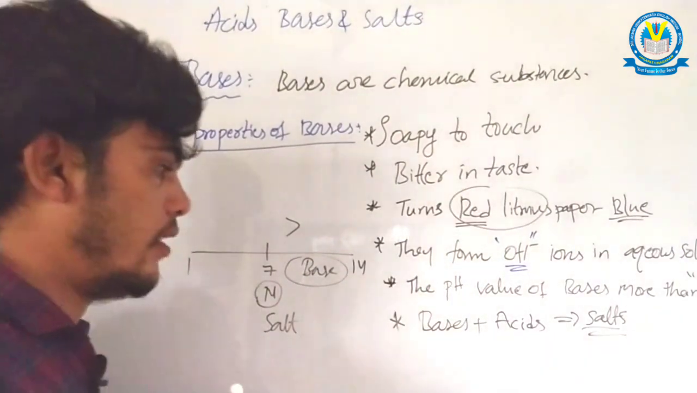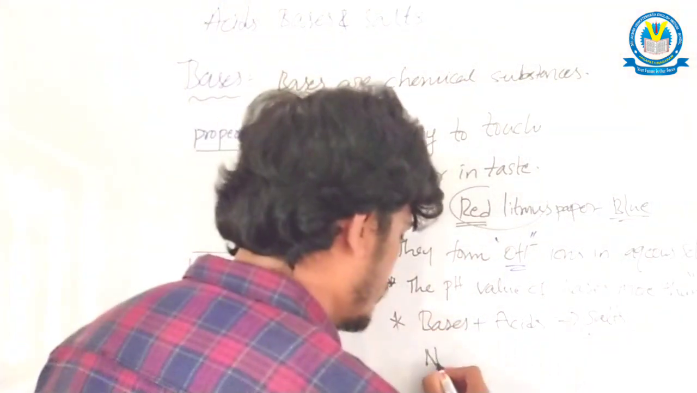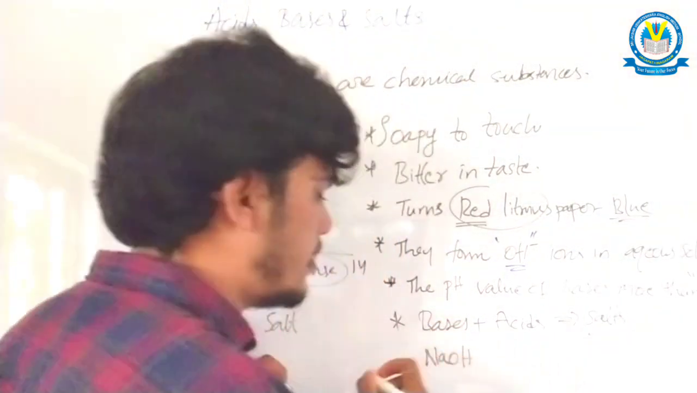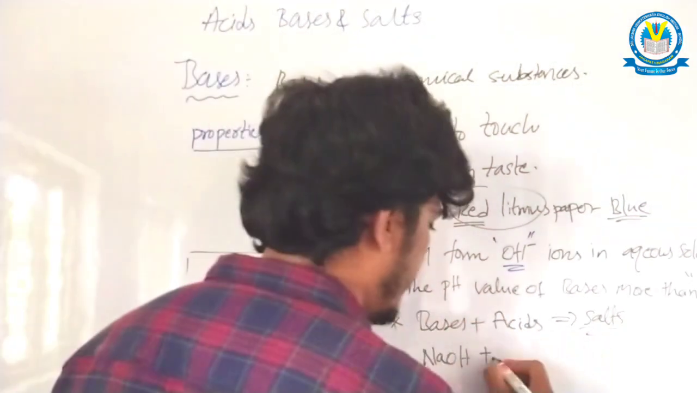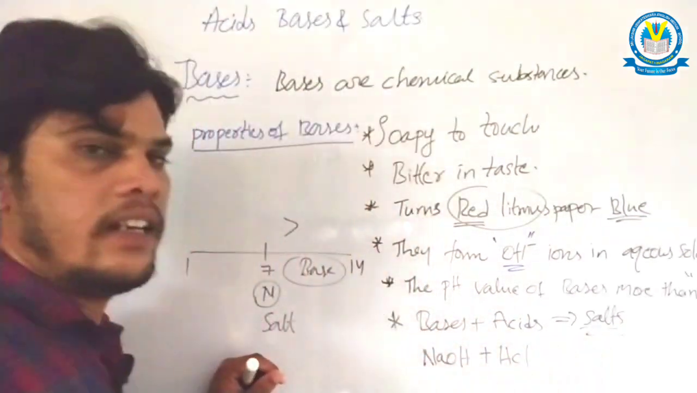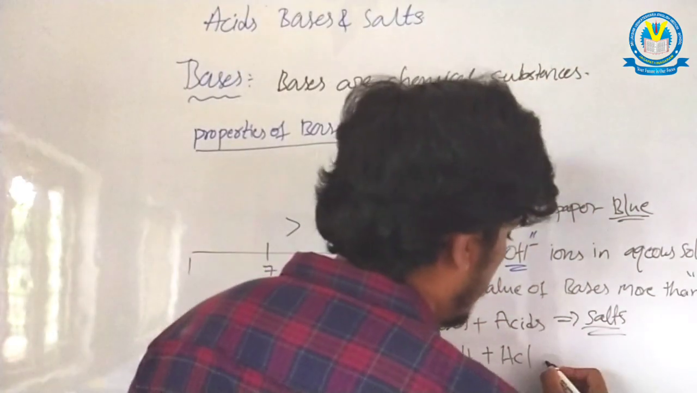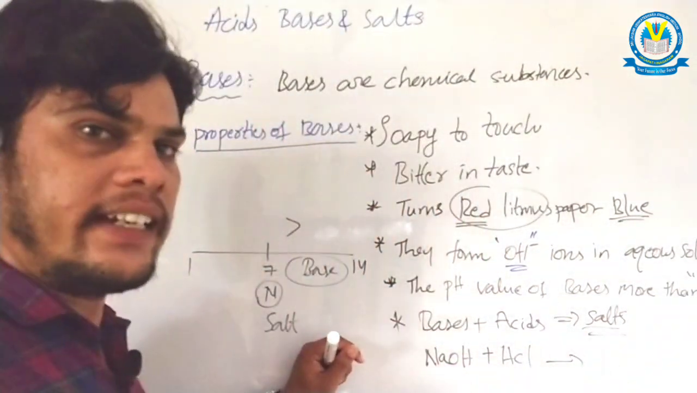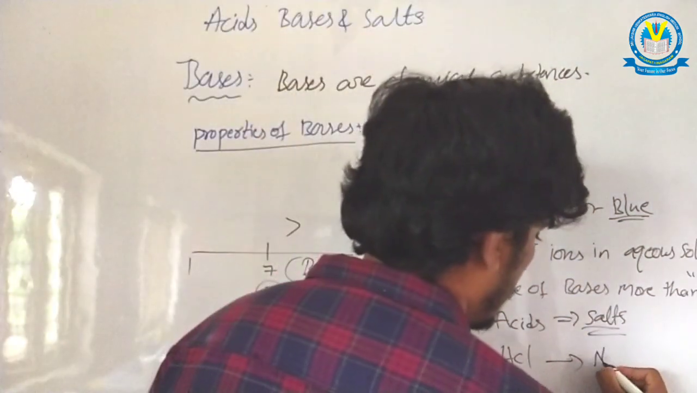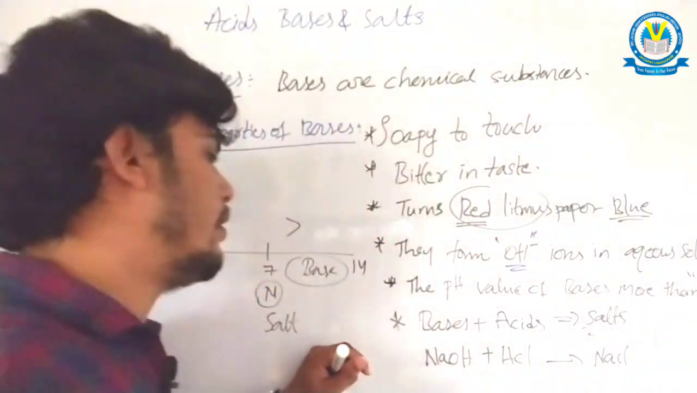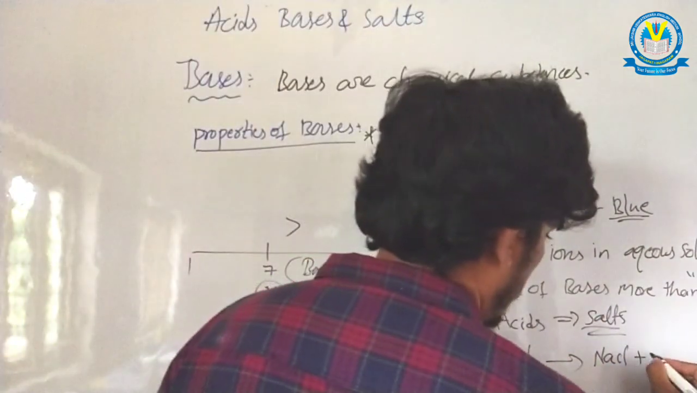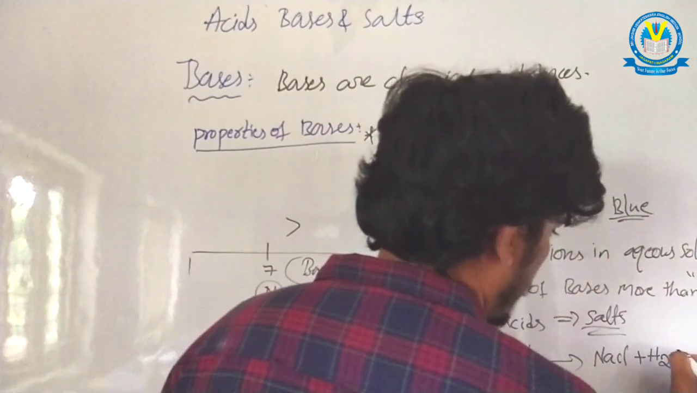The best example is sodium hydroxide, NaOH, which is the base, and an acid like HCl, hydrochloric acid. If both react with each other, they form NaCl, sodium chloride, and H2O, water.